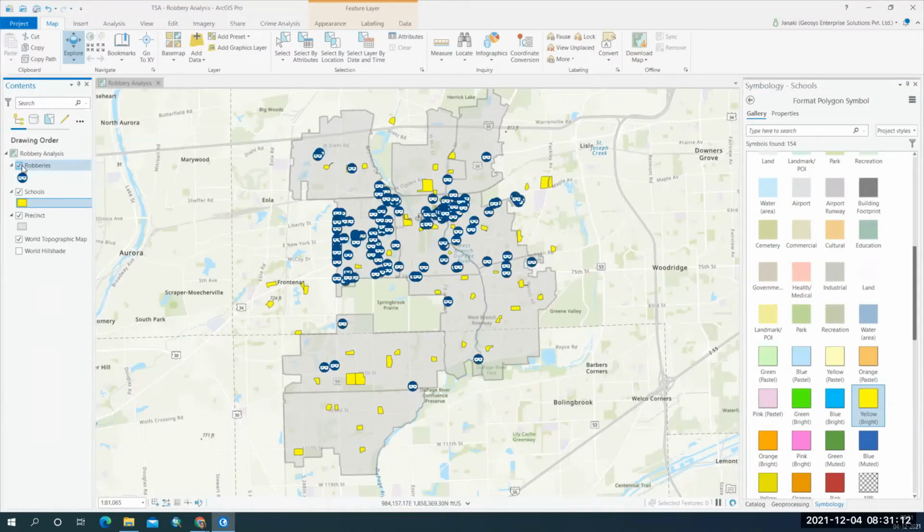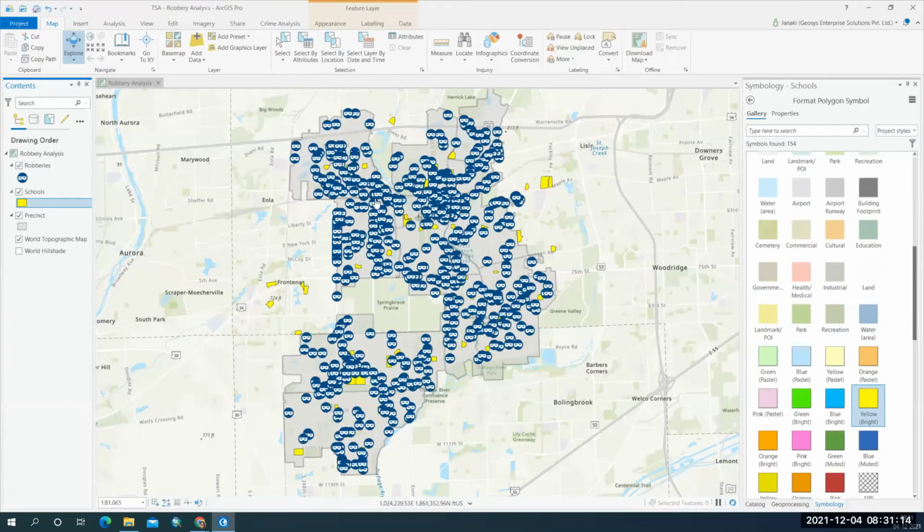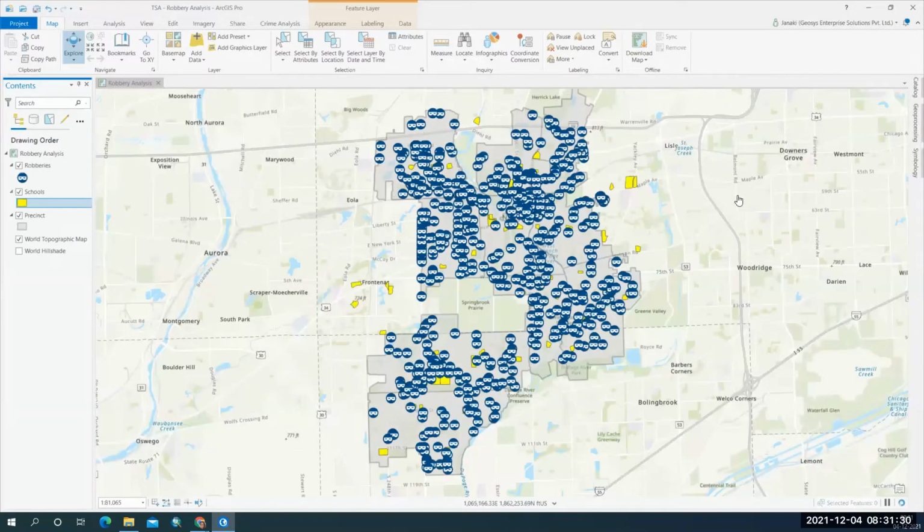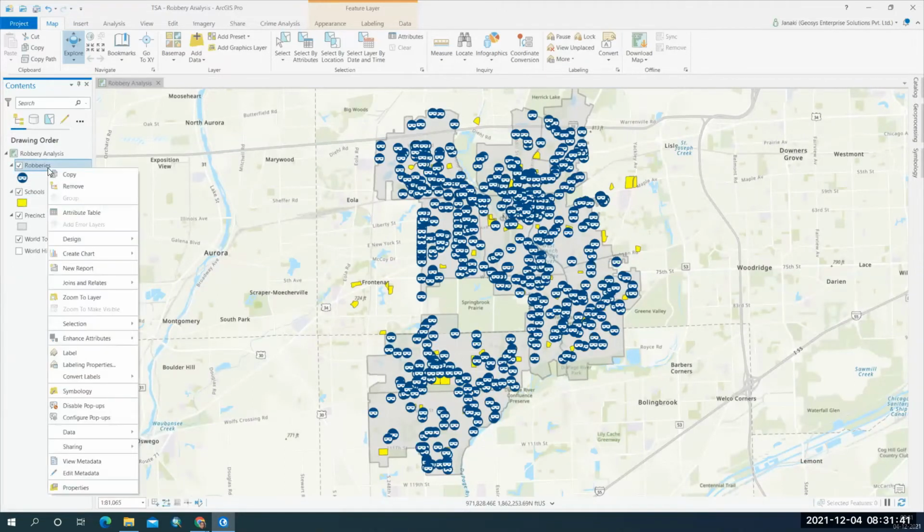And then, can you see all these blue colored ones are the robberies that occurred in this particular boundary, which are recorded in the police station at different dates and different years, and the type of the crime is also recorded. Let us see the attribute information of these robberies and schools. I'm just trying to explain the data to you first, and then we will work with the tools.